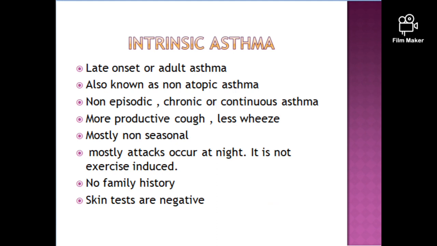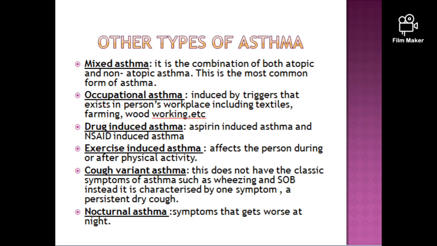Intrinsic asthma. This is late onset or adult asthma. Atopy or extrinsic allergens do not play any role, hence called non-atopic asthma. It is non-episodic and chronic or continuous asthma. There is more productive cough and less wheeze. It is mostly non-seasonal. Attacks mostly occur at night and it is not exercise induced. There is no family history. Skin tests are negative.